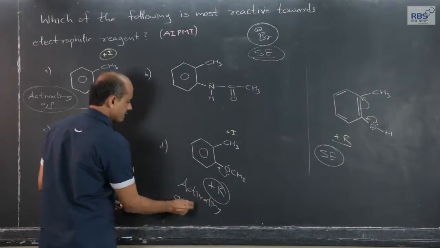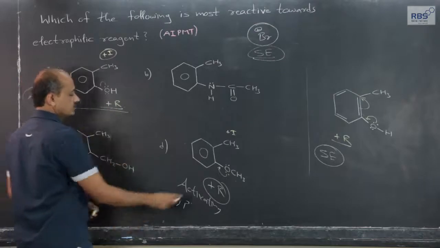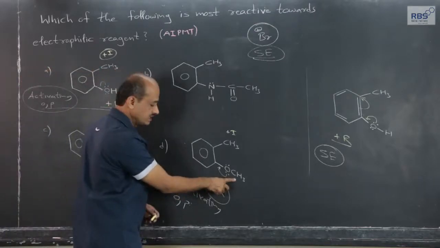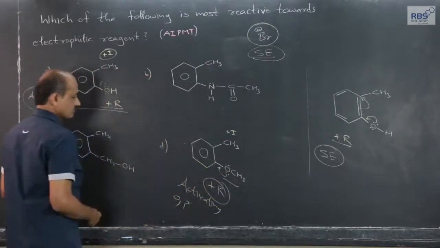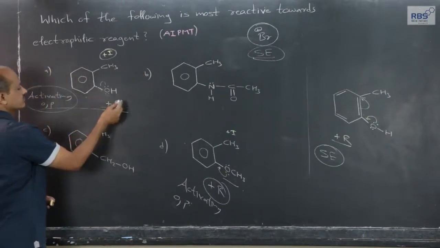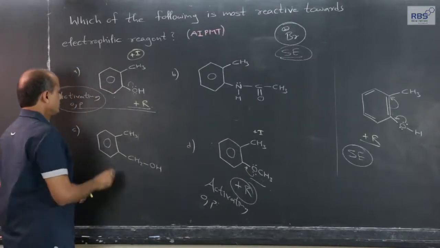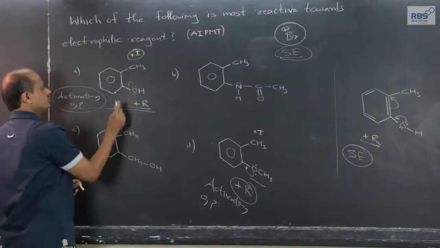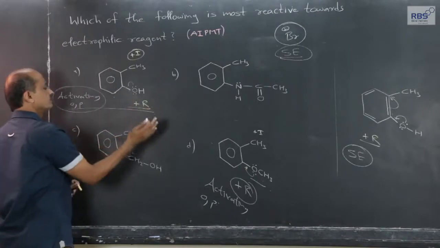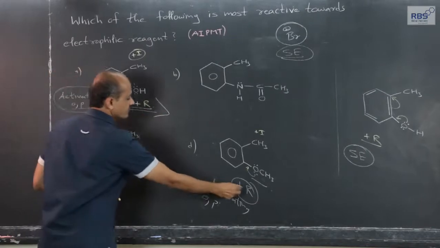activating and ortho-para-directing. But if we compare these two, because of the bulky nature of the methyl group, activating and ortho-para-directing of this as compared to this, the difference is not large, but the OH group and the various resonating forms, plus R effect of OH group is stronger than plus R effect of this.